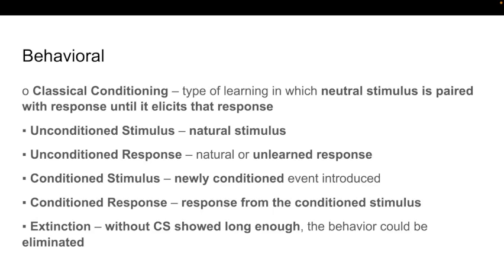So: bell ring, conditioned stimulus, then conditioned response, the dog salivation, and then the food is given. That's classical conditioning.